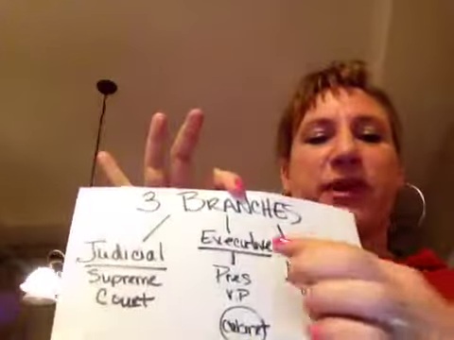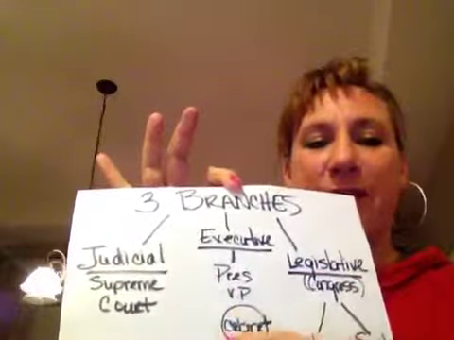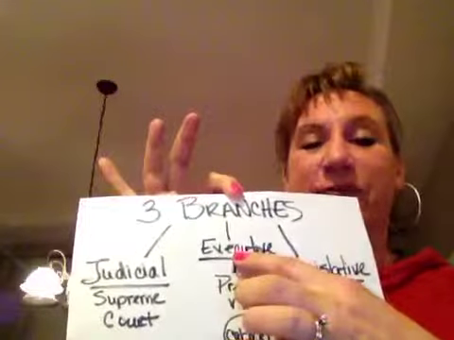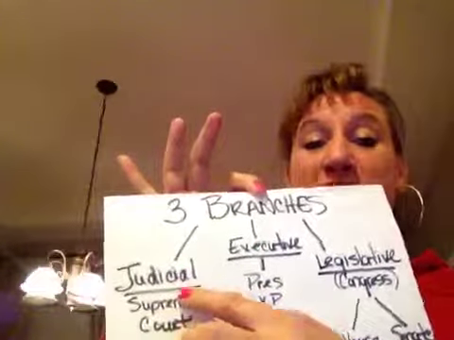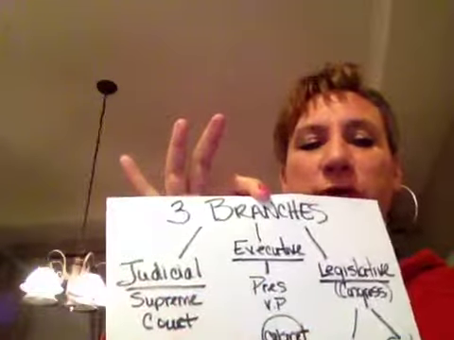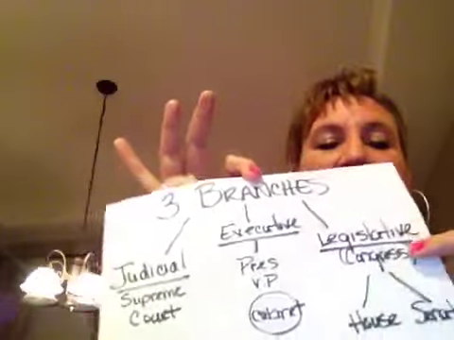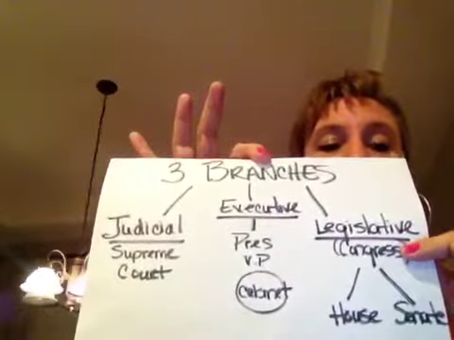All right. So executive, remember, means the president, vice president, the cabinet. President's the head of the executive branch. The judicial branch, think of judge, judicial, Supreme Court. And the legislative branch is Congress, the 2 houses of Congress.